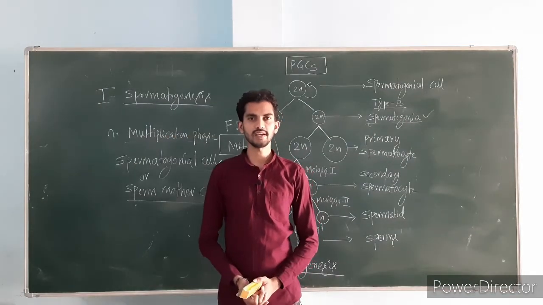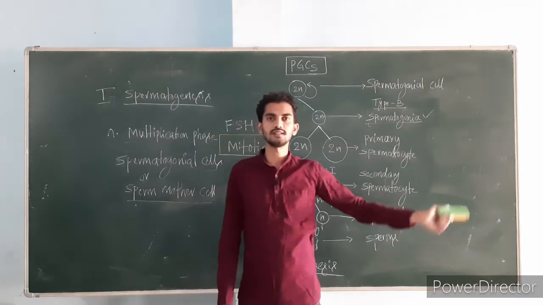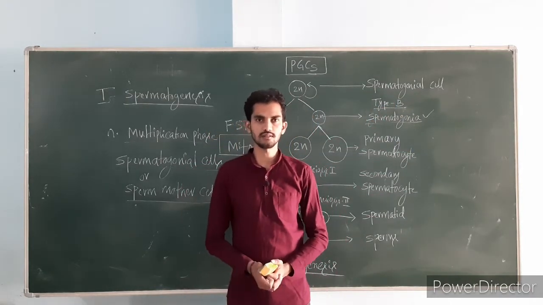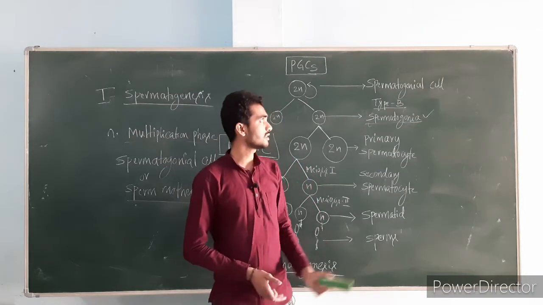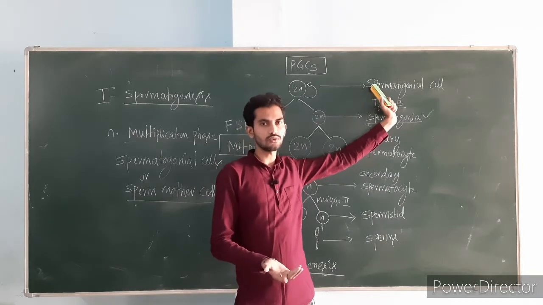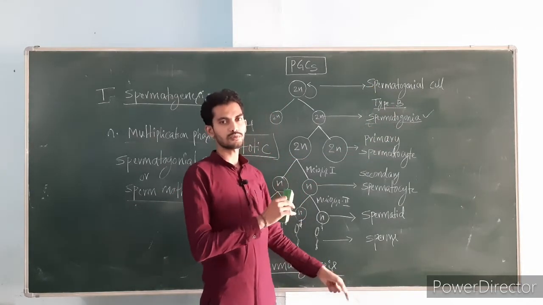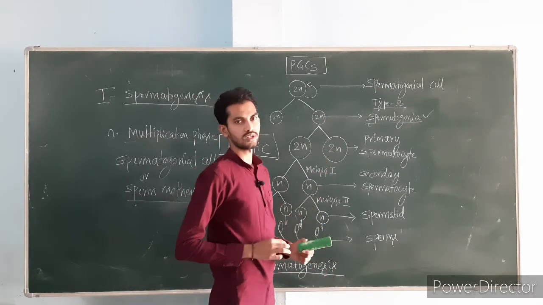In the multiplication phase, the spermatogonial cells, or sperm mother cells, will undergo continuous repeated mitotic division under the influence of the follicle stimulating hormone, and these cells will differentiate into type A spermatogonia, and then these type A spermatogonial cells will divide to give the type B spermatogonia.